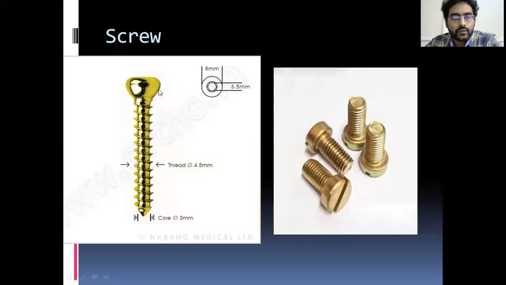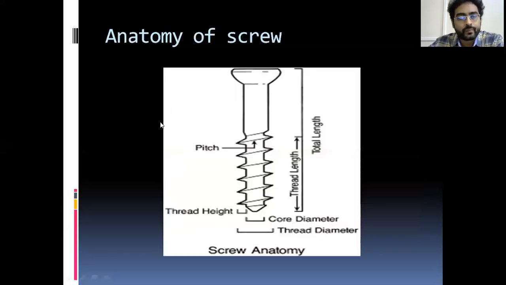The biological screw differs from the mechanical screw. This is a factory screw. On the right-hand side, you will see the mechanical screw. The basic difference is the head. The head is curved here and wedge shaped, whereas here it is flat. And the tip is conical here, whereas here it is flat. These are the major differences between the mechanical screw, that is the factory screw, and the biological screw.